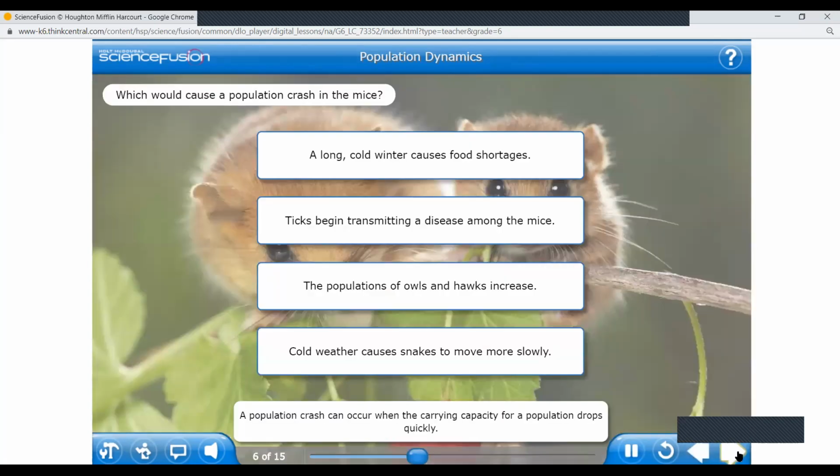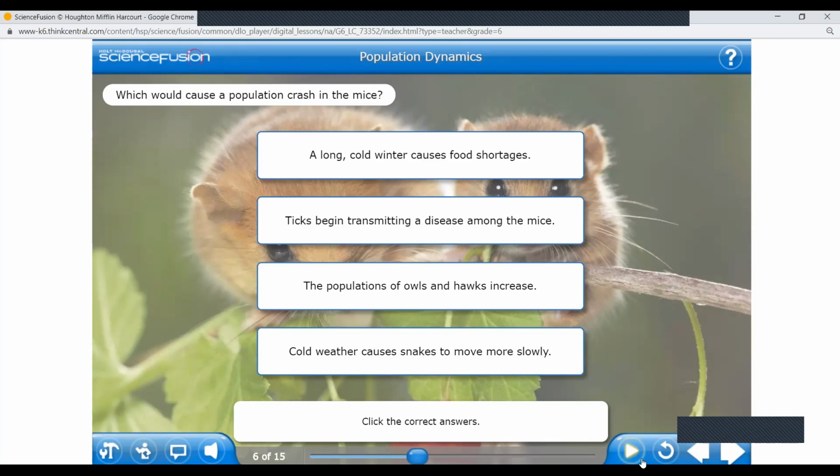A population crash can occur when the carrying capacity for a population drops quickly, which could cause a population crash in the mice. Now, girls, I have shown you the video, not the whole video, but at least the part which will explain carrying capacity and what is affecting the population. So now, can you tell me which would cause a population crash in the mice?